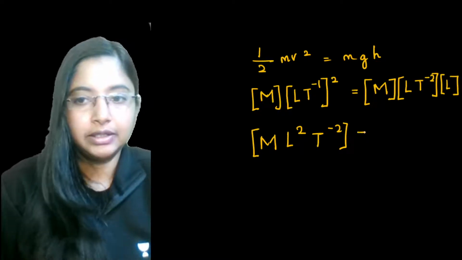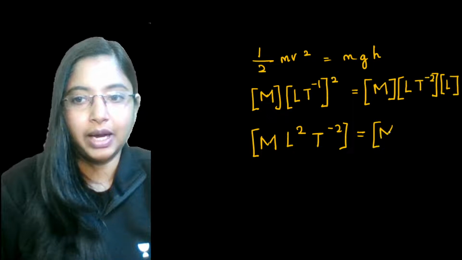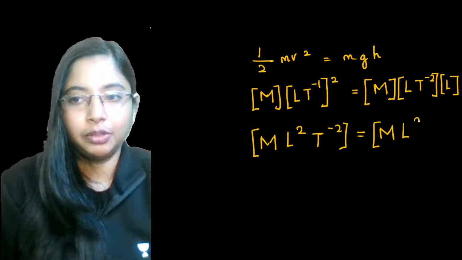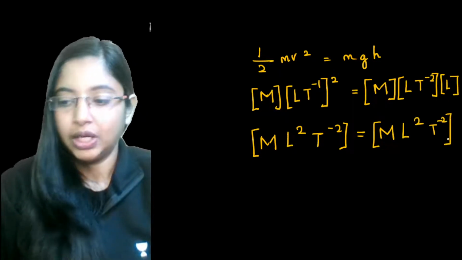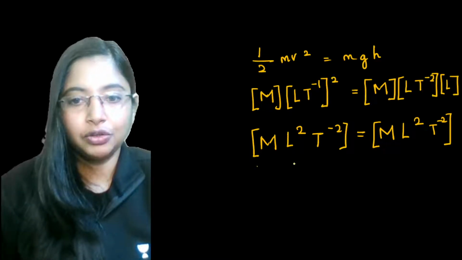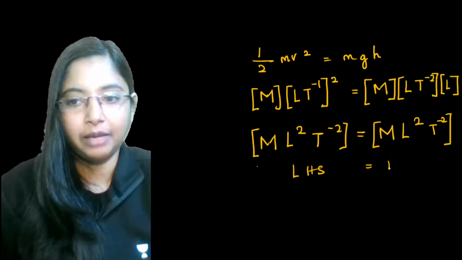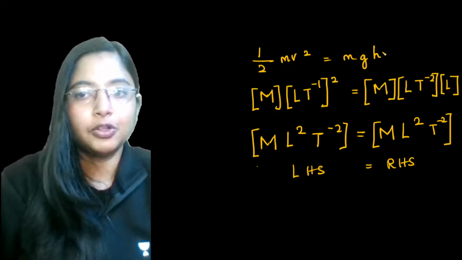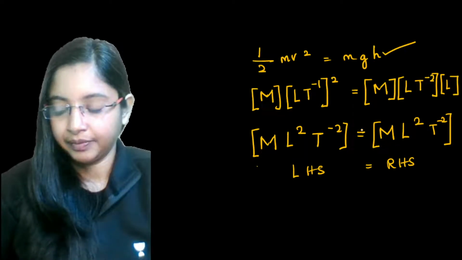On the other side you have mass M, L into L, so L to the power 2 t to the power minus 2. The dimension of the left hand side is equal to the dimension of the right hand side, so this equation is dimensionally correct.